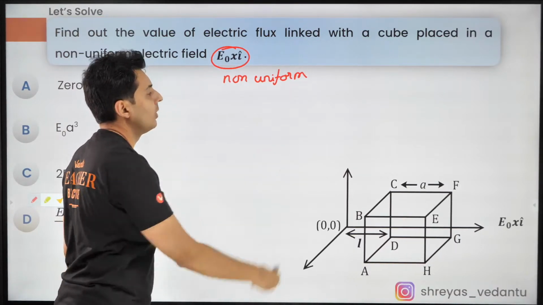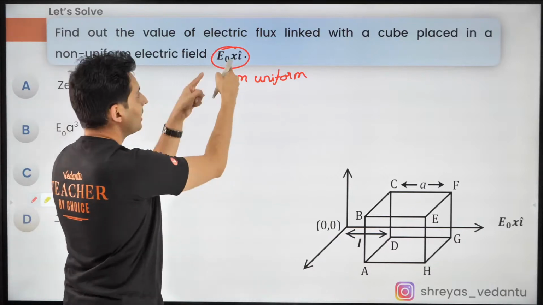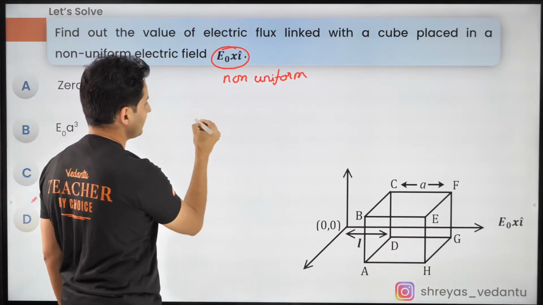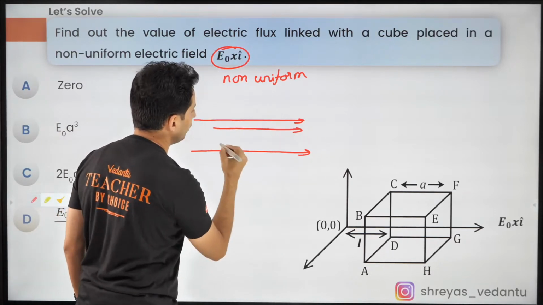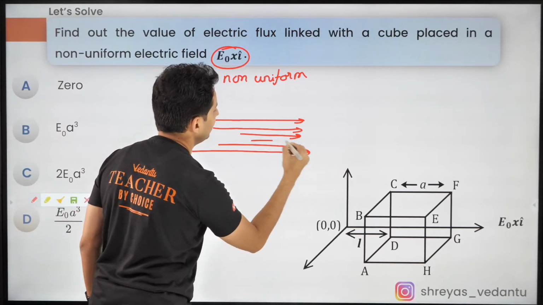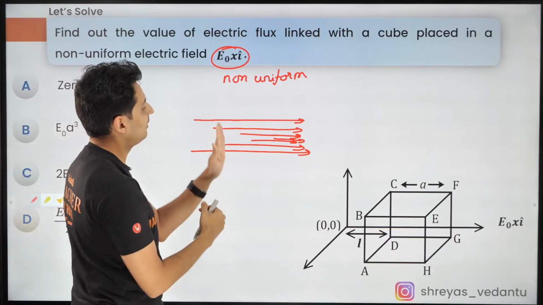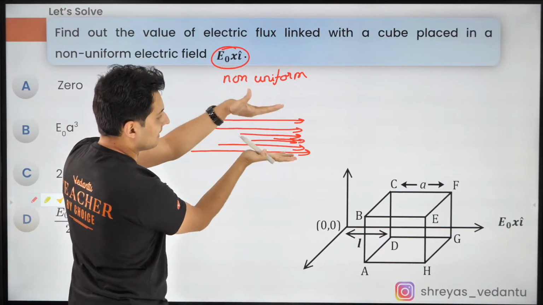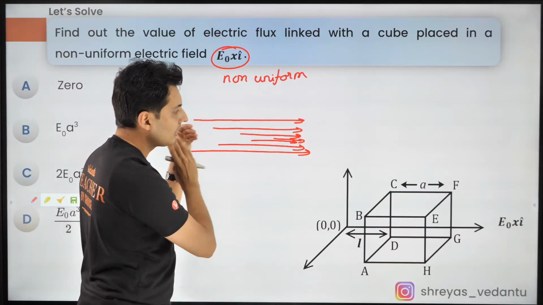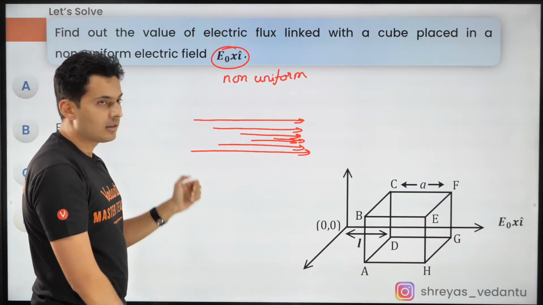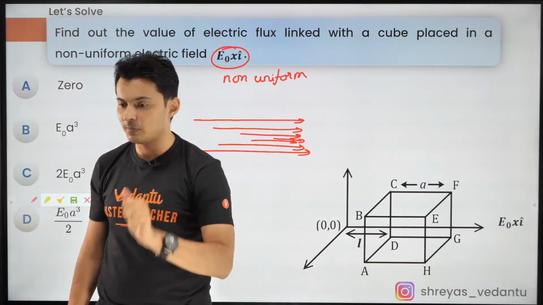As you move towards the right side, as X increases, your field also increases, like you can see in this diagram. As one moves from left to right, the field strength increases, but it is always along the x-axis. The question is, what is the net flux through the cube?